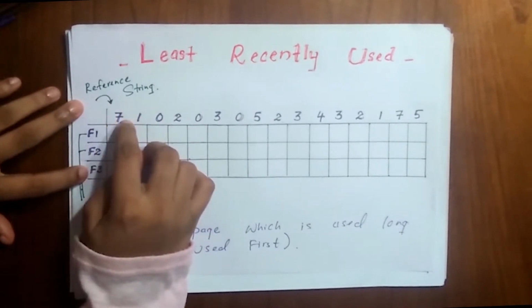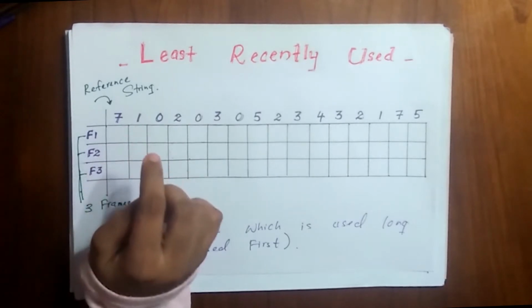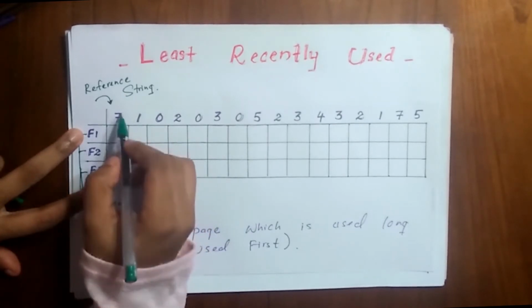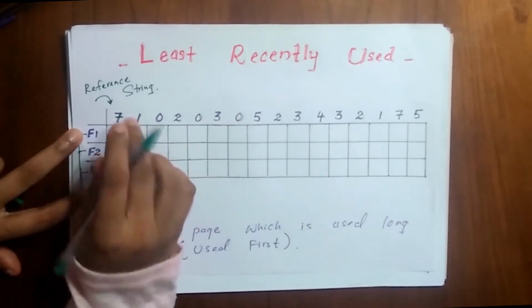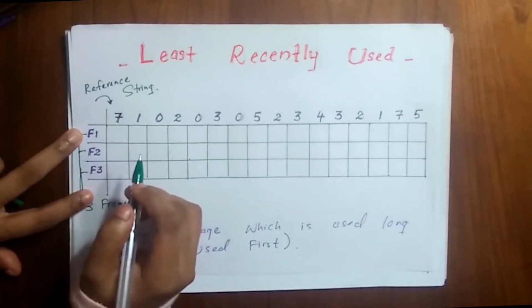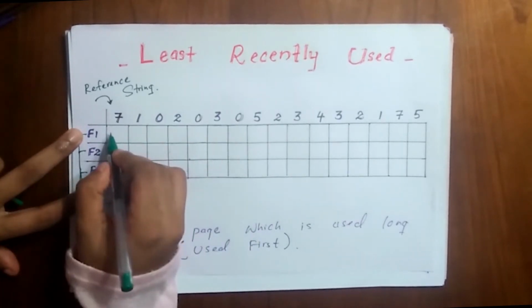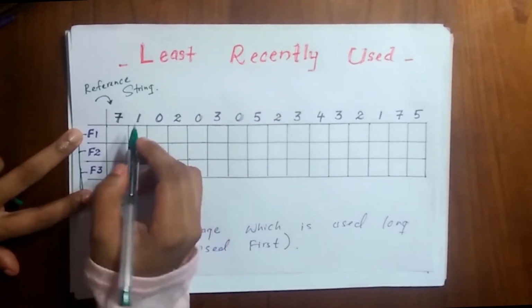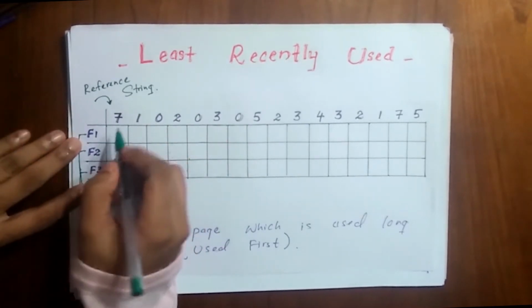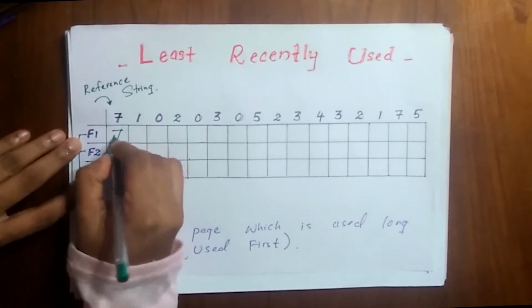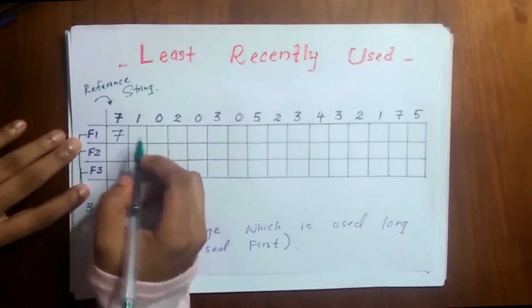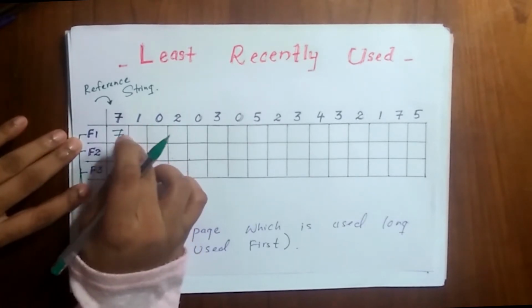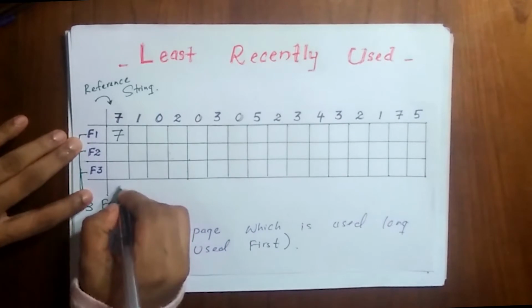This is the page 7. So you can see that these frames are empty. And this page 7 is not in the main memory. Right? So frames are in the main memory. So if the frames are empty, that means the pages are not in the main memory. So without any problem, we can place this page 7 here. So this page 7 was not in the main memory, so that was a page fault.